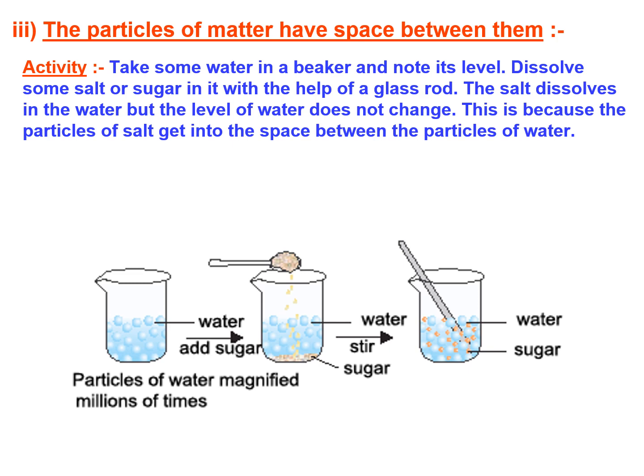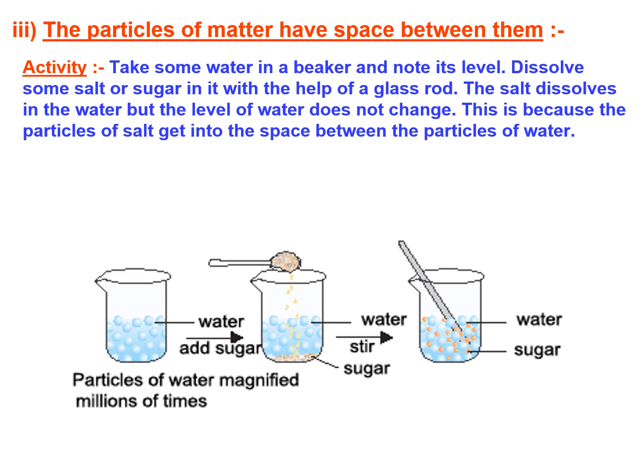The particles of matter have space between them. So how do we see this? If you take water in a beaker, you note the level of the water, and then when we add sugar into this and dissolve it, we see that the level of water doesn't rise, but the sugar has also dissolved in it. So what does this say?